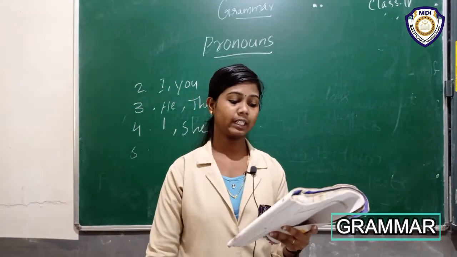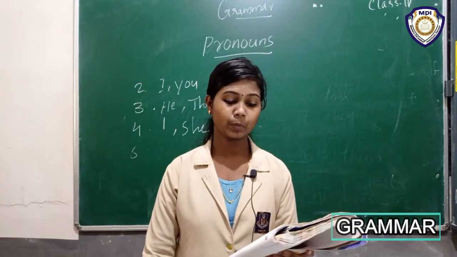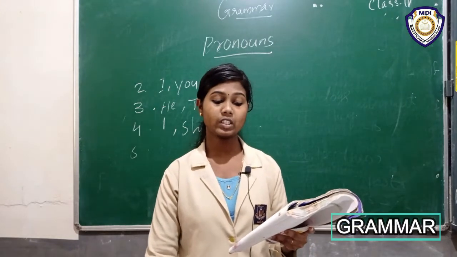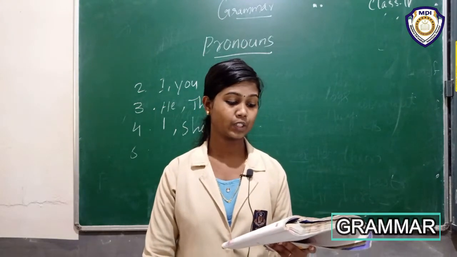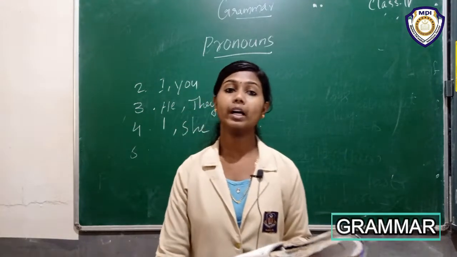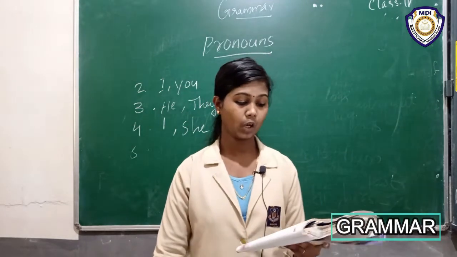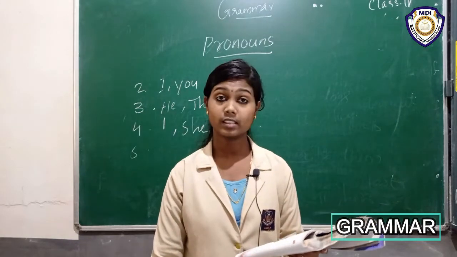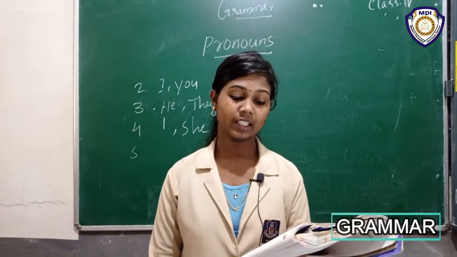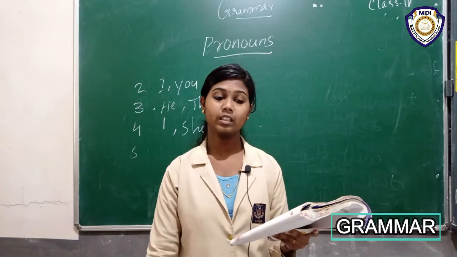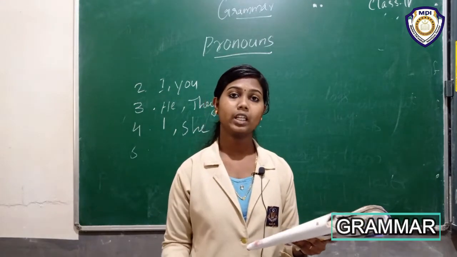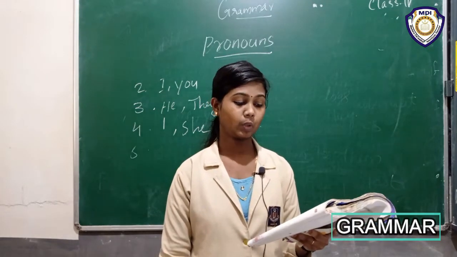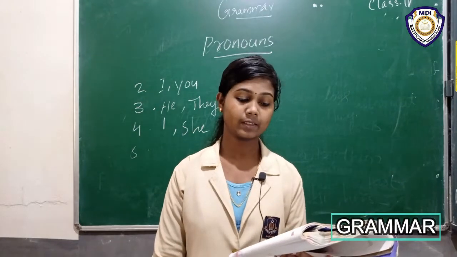Okay, fifth one. Dash are going to Mrudula's house. Dash has invited dash to her birthday party. Okay, which are the options? First option, we, she, us. Then second option, we, he, me. And third option, they, she, me. Which is the correct answer? You read the option and sentence.